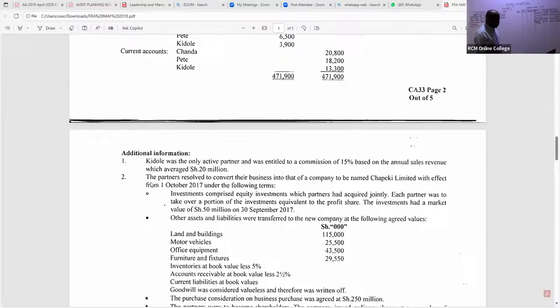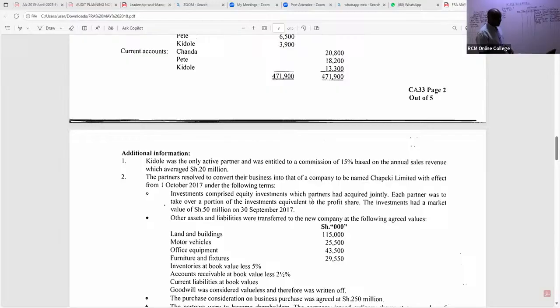Note number 2, we are told the partners resolved to convert their business into that of a company to be named Chapeki Limited, with effect from 1st October 2017, under the following terms. Investments comprised equity investments which partners had acquired jointly.